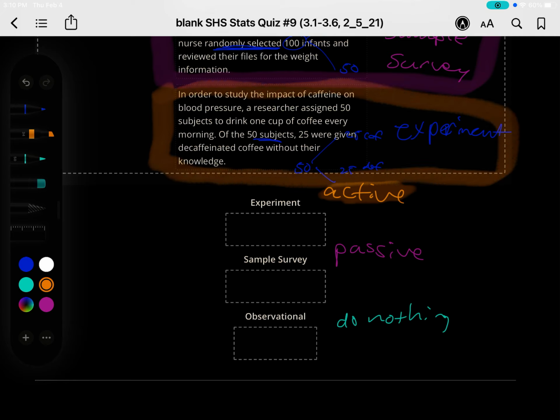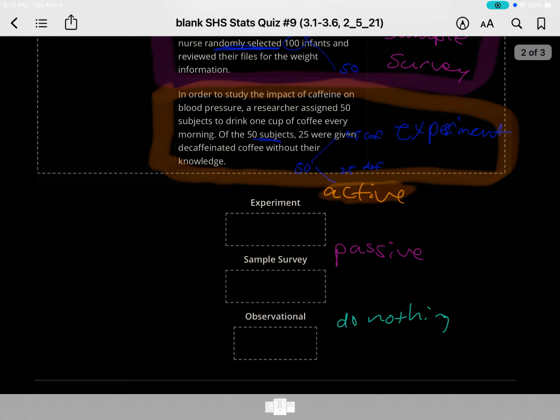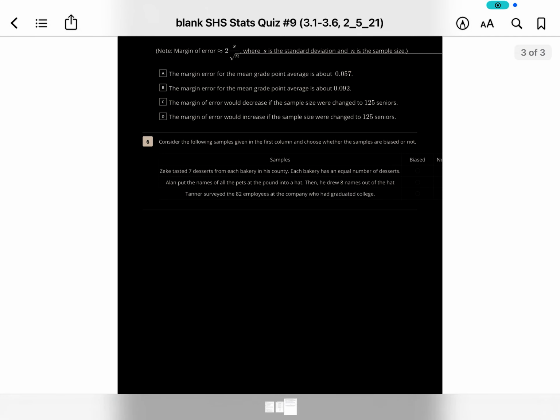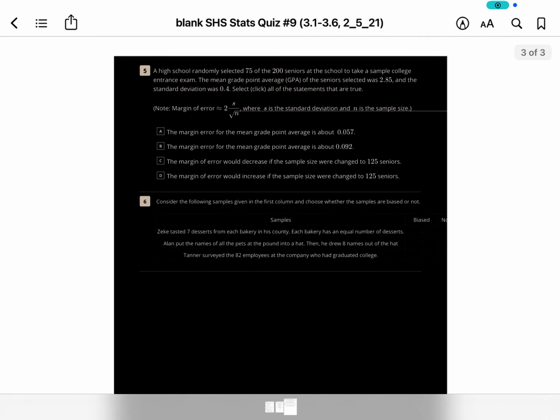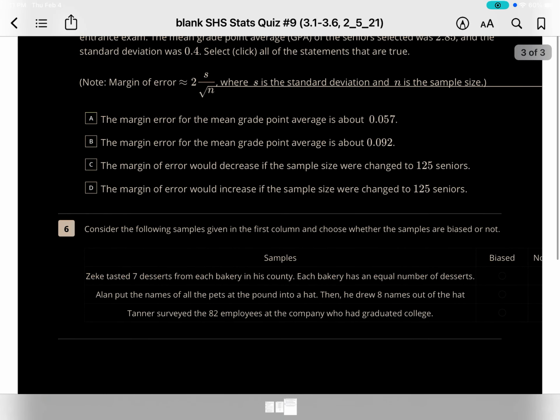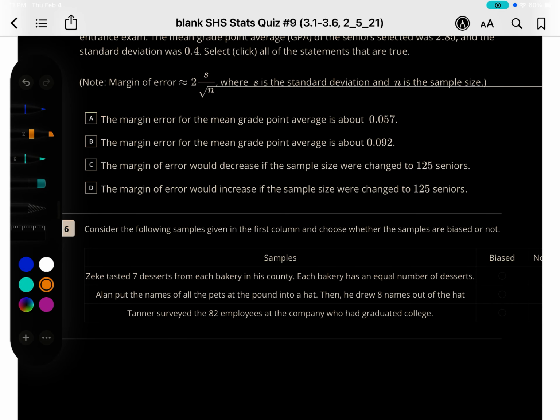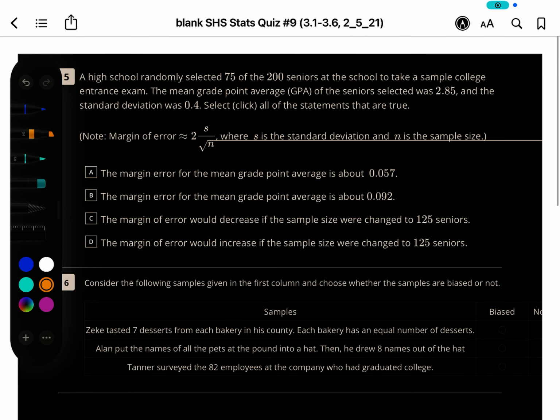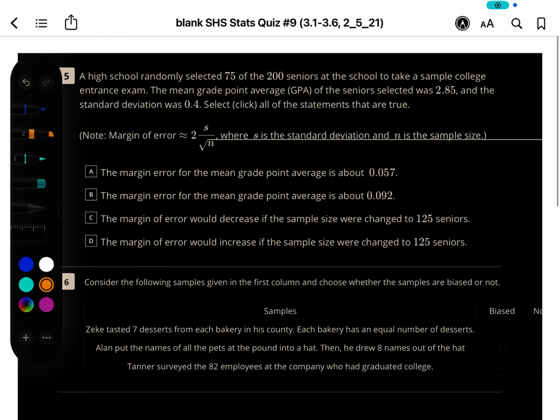Okay, so 2 were an experiment, 1 was a sample survey, and 1 was observational. And number 5. A high school randomly selected 75 of the 200 seniors at the school to take a sample college entrance exam.